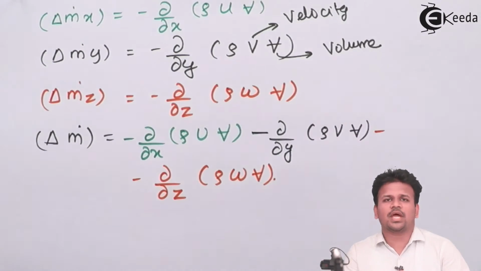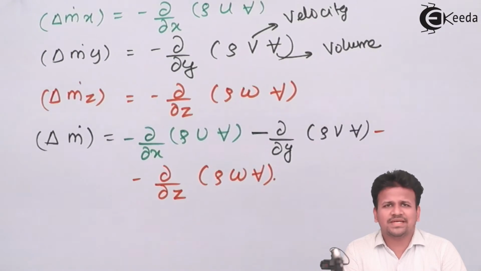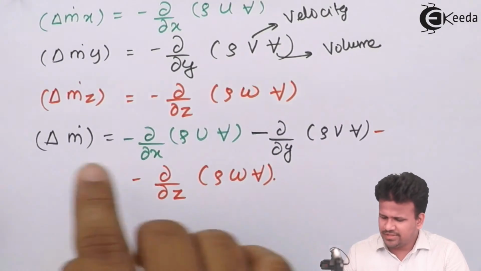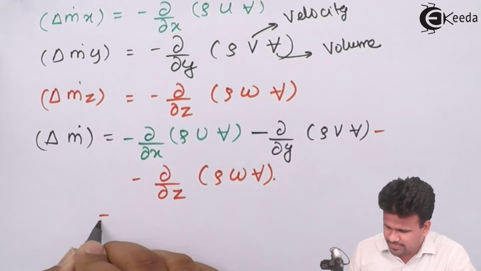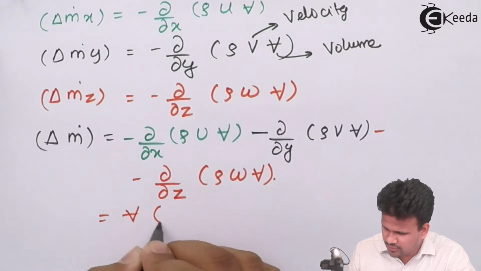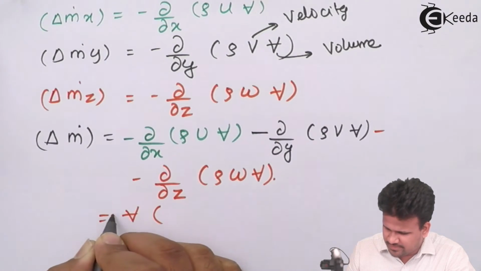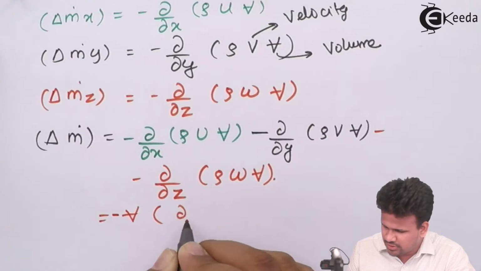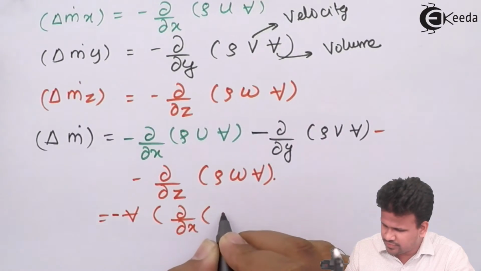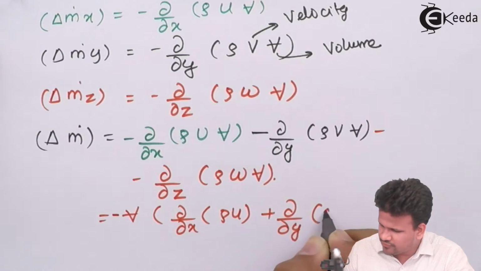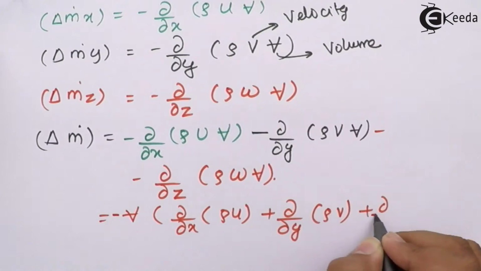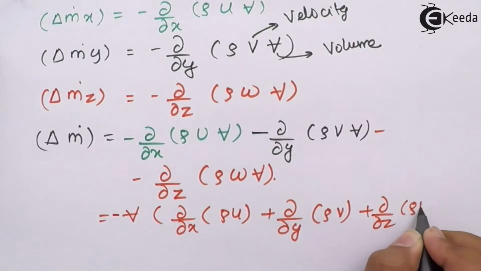Now since this is a control volume, the volume of this entire system remains constant, hence we will take this term outside, and what we will be left with is volume. Let us take this as minus volume times dou by dou x of rho into u plus dou by dou y of rho into v plus dou by dou z of rho into w. So this is the entire change in the mass.